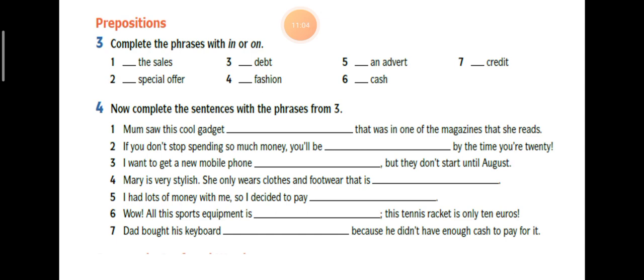Complete the phrases with in or on. So you have to choose either one, in or on. Let's look at number 1, the sales. Which preposition would you use?